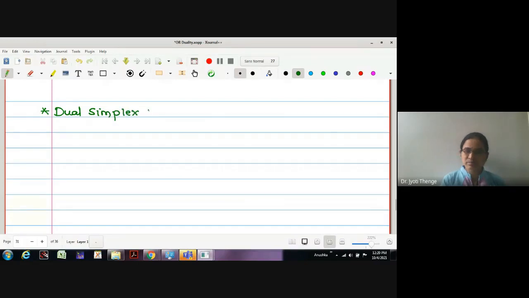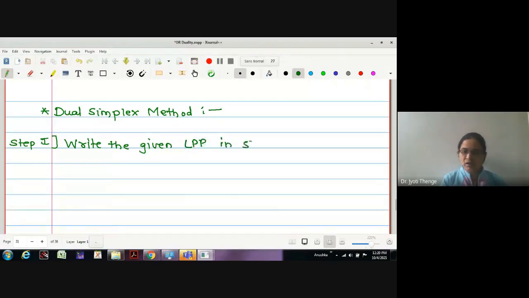Dual simplex method. Okay, now we will go stepwise. What does step 1 say? No doubt, write the given LPP in the standard form and obtain the starting basic solution, or I can write the initial basic solution.